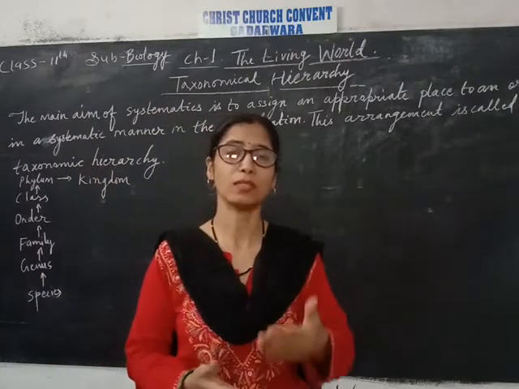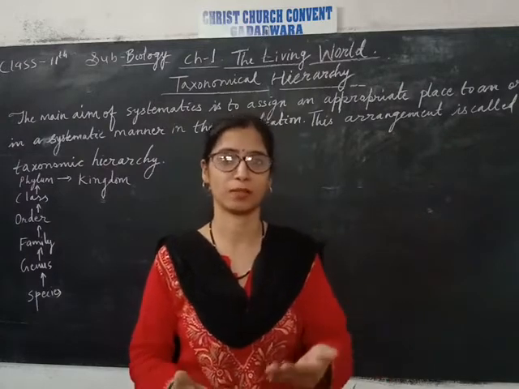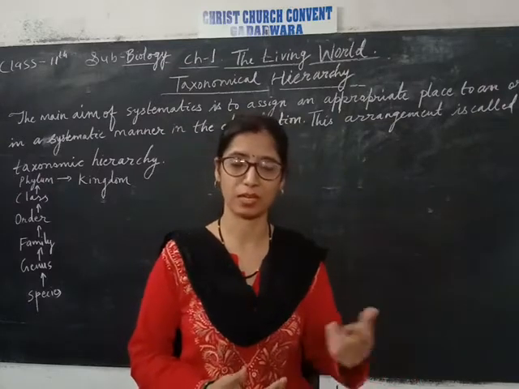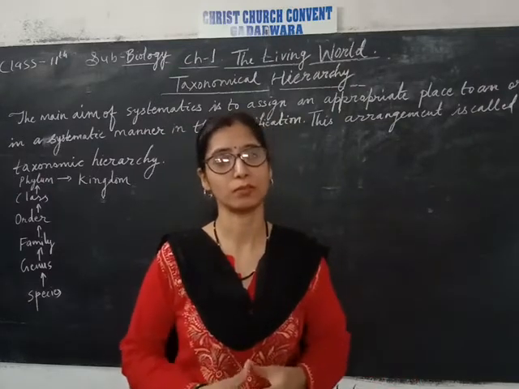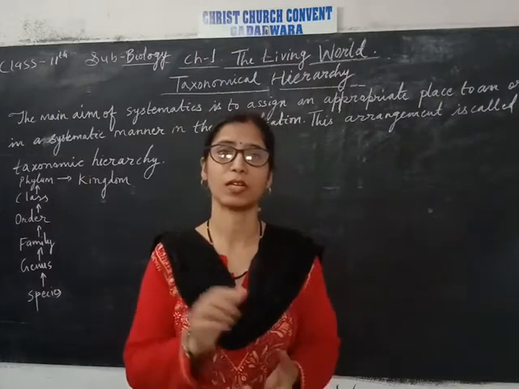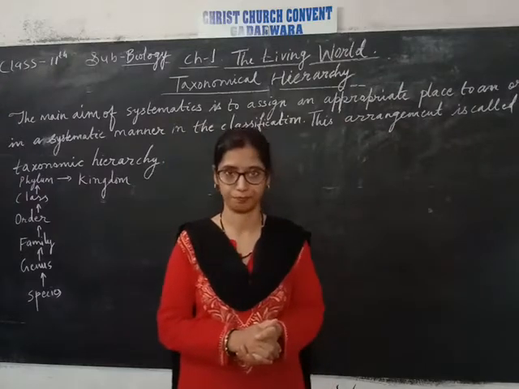So these are the specific characters which are different for the peepal, the bargad, means ficus, banyan, and the fig. Okay, so there is a specific character. Like we can take another example, like the dog.